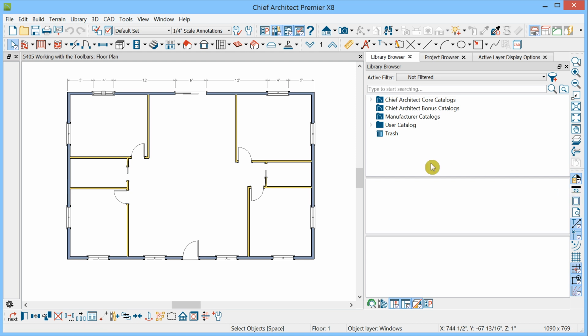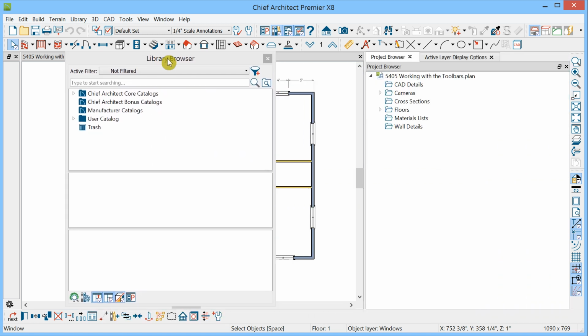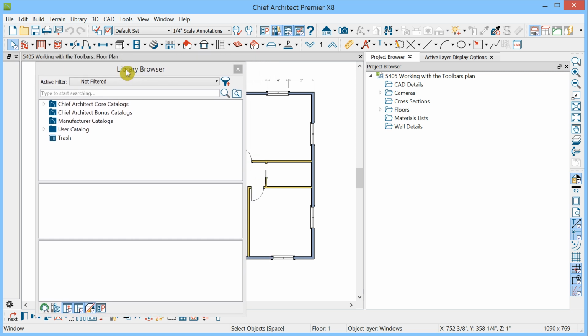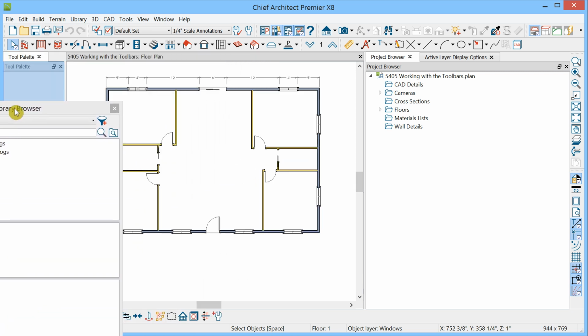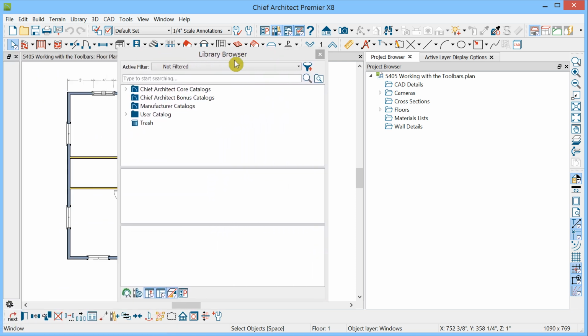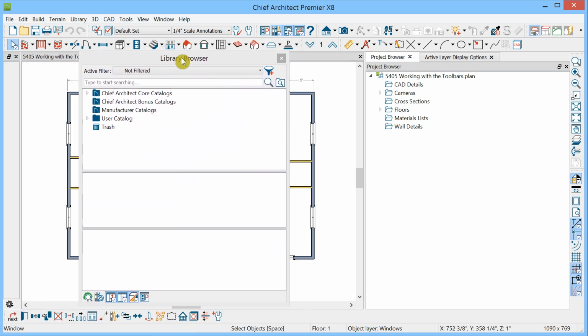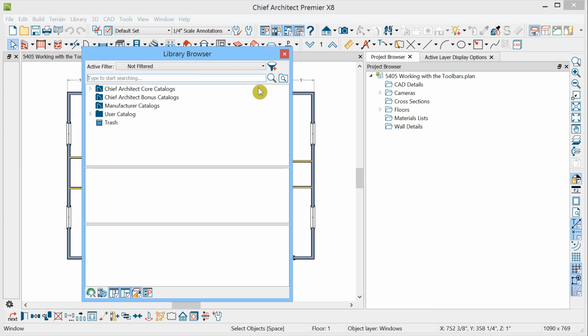The side windows, the tool palette, the library browser, project browser, and active layer display options can also be moved in a similar manner. So for example, I can move the library browser either by dragging the tab or the top bar, and I can place it somewhere else. It will find snappable docking positions, and when we release the mouse, that's where it will go. If there is no snappable docking position, you can just let go of the mouse and it will float.